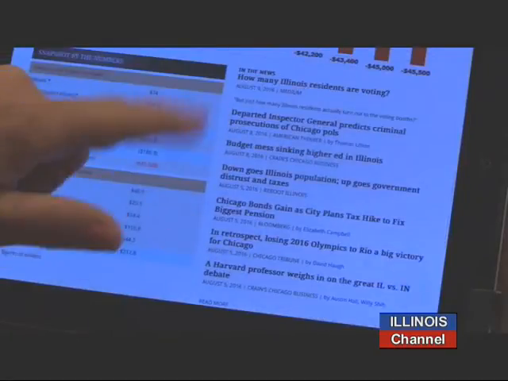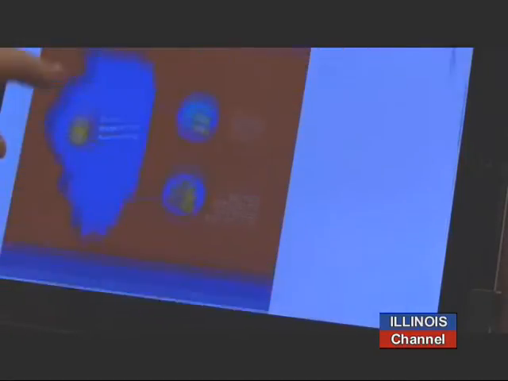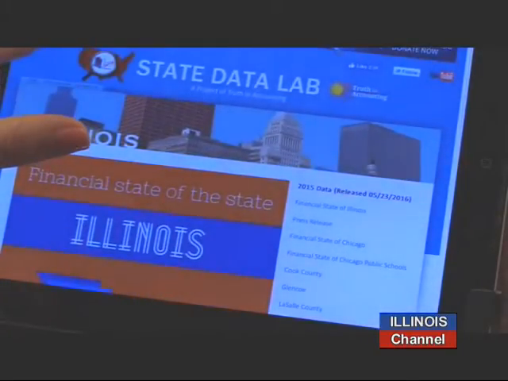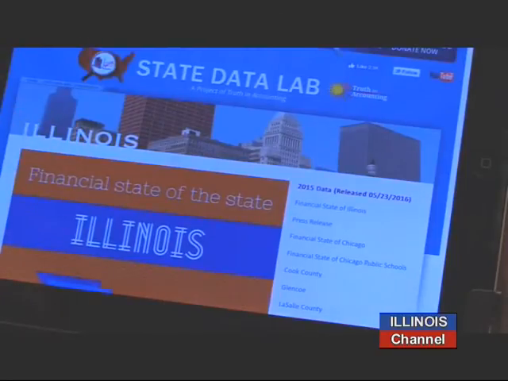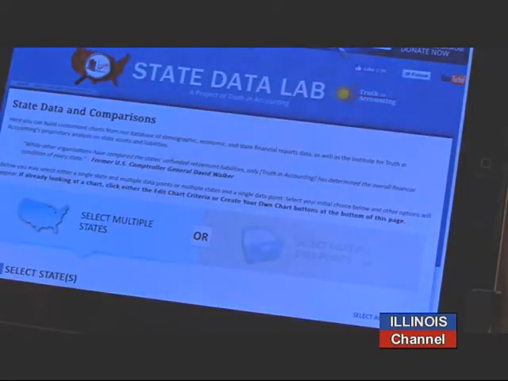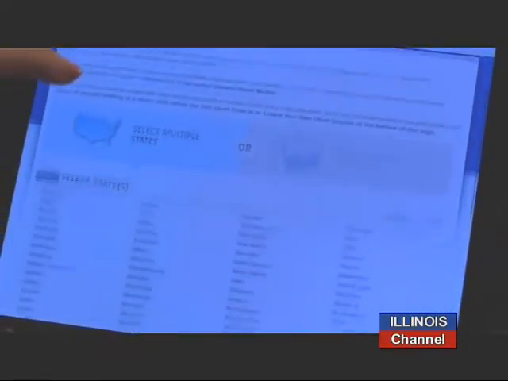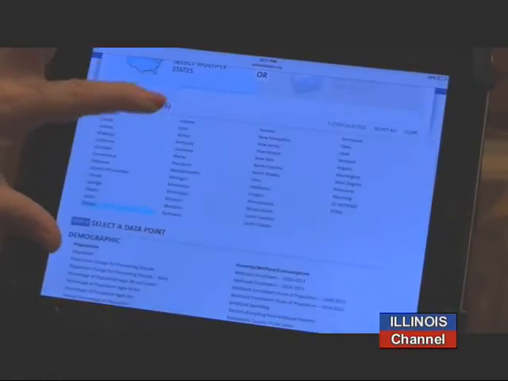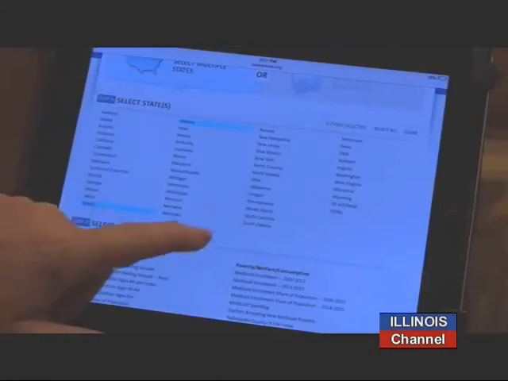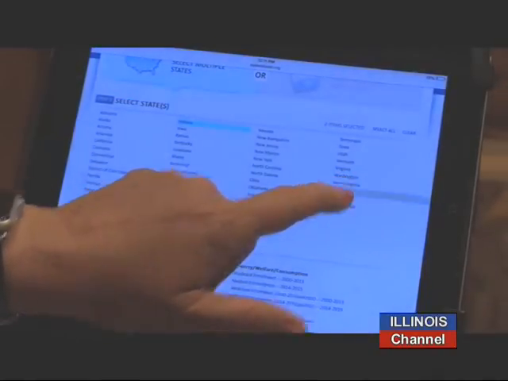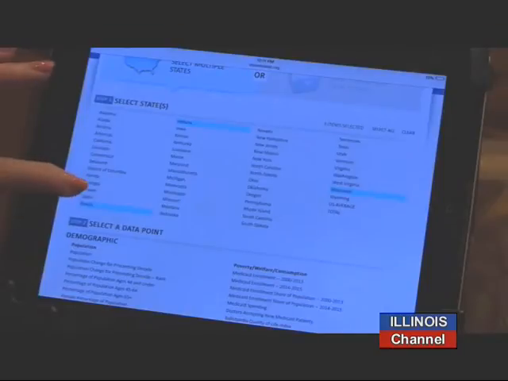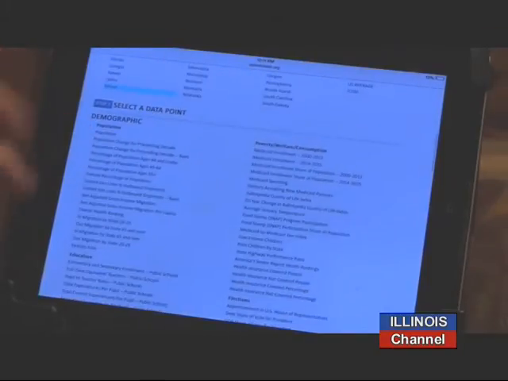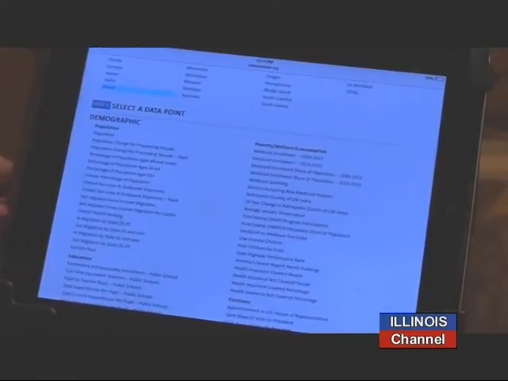And then we also have stories. But the powerful thing is our Create a Chart tool, which allows you to do historical charts for your state, but also to compare states. So let's say we're just going to choose some random states. Let's choose the states around Illinois, Indiana, and Wisconsin. And then we have 150 data points that you can select to compare the states.